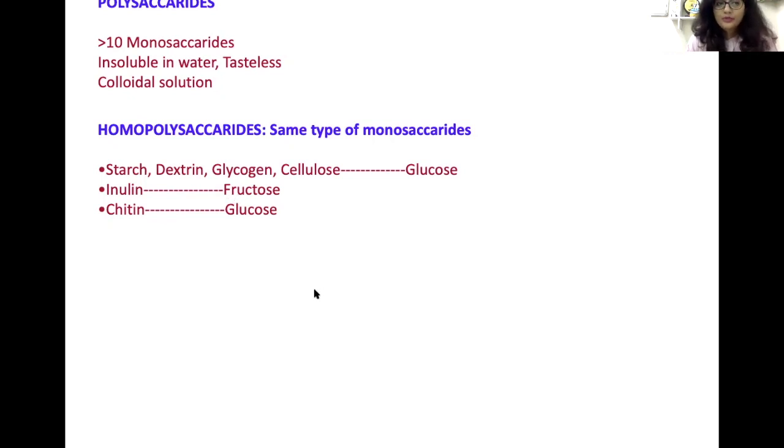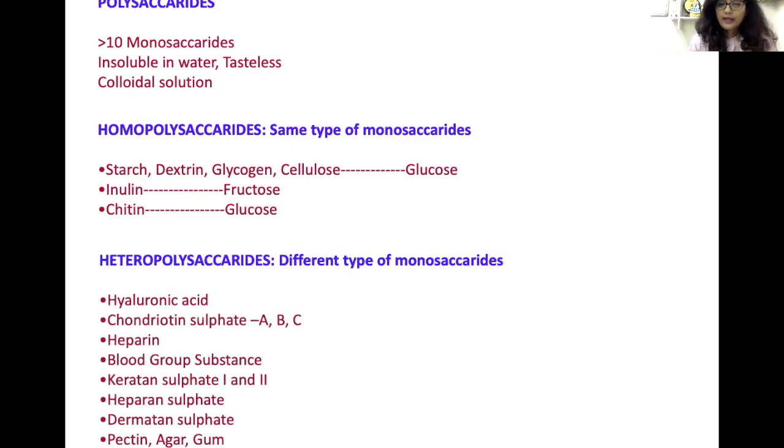Now coming to another type of polysaccharide, the heteropolysaccharide. Heteropolysaccharides are made up of different types of monosaccharide units. They are also known as glycosaminoglycans because they contain derivatives of glucose, like amino sugars and uronic acid.